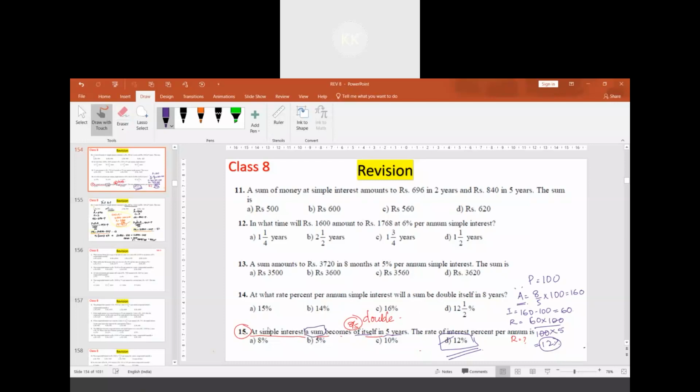That was the mistake. Now it's okay. Sir, the meaning of sum is amount. Yeah, sum is amount in this case. But sir, doesn't sum mean principal? Principal, because principal is sum. Here, at simple interest, sum becomes itself. It means amount is becoming 8 by 5 times of principal.